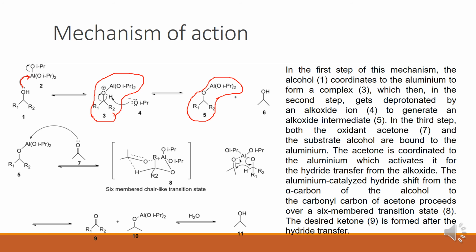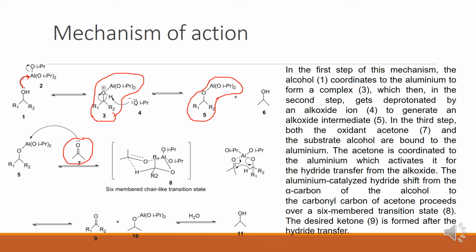This ketone oxygen is coordinated with aluminum here. So acetone is coordinated to the aluminum, which activates it for the hydride transfer from the alkoxide.